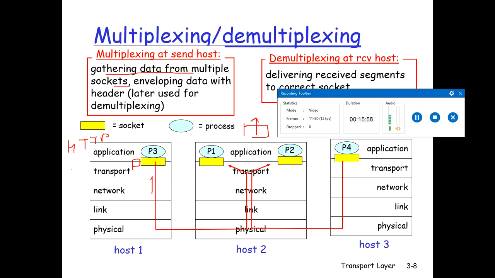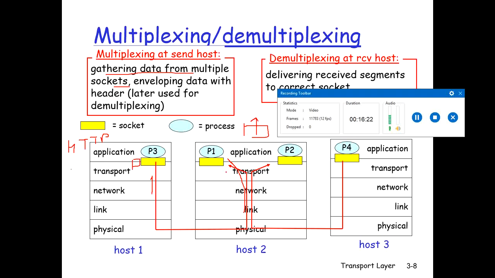This job of delivering the data in a transport layer segment to the correct socket is called demultiplexing. The job of gathering data chunks at the source host, creating segments, and passing these segments to the network layer is called multiplexing.